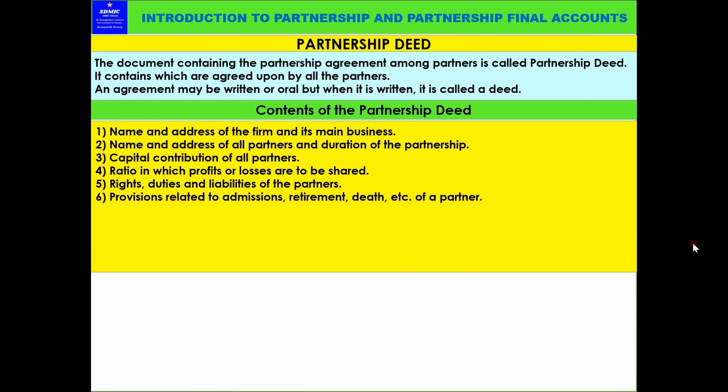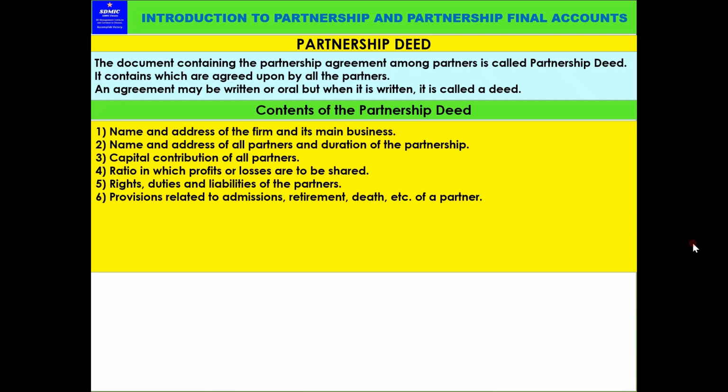Now, sixth, the provisions related to admission, retirement, death, etc. of a partner. This also we explained in the last video. Like admission of a partner or retirement of a partner, death of a partner. In that case, what should be done? In the case of admission of a partner, the other partners should agree. All these terms are required. Whether they can admit any new partner during the partnership, or if it is not mentioned, they cannot admit any new partner. If it is mentioned, we can admit with the consent of all other partners.